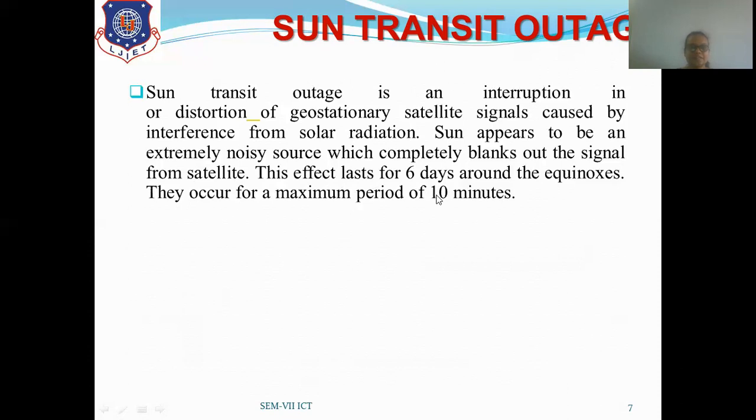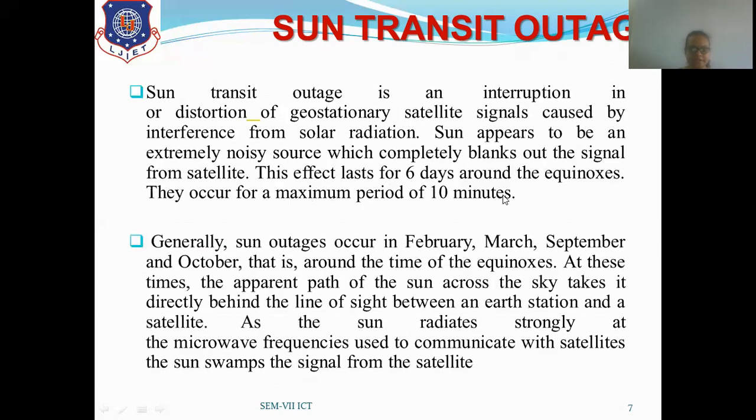This effect lasts for 6 days around the equinox. They occur for a maximum period of 10 minutes. Generally, sun outage occurs in February, March, September and October, around the time of equinoxes, where the night is very long and the day is very long.